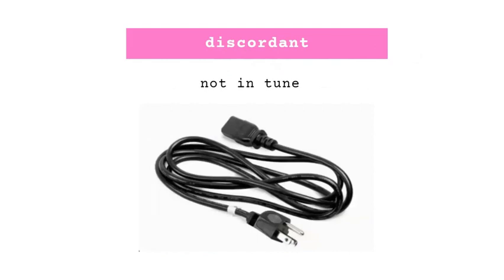Next is discordant, which means not in tune. So you can remember it with the help of image. Otherwise I will recommend कि so आप इसको circle के chord के साथ connect कर सकते हो. Wherein in a circle diameter को छोड़ के आप जो भी line बनाओगे, that is known as a chord, CHORD. So अगर वो dis है, so the chords are not in alignment, so not in tune. So आप इसको इस तरीके से याद रख सकते हो कि chord are not aligned because of the word dis, and as a result of it they are not in tune.